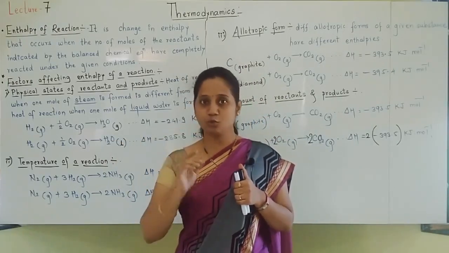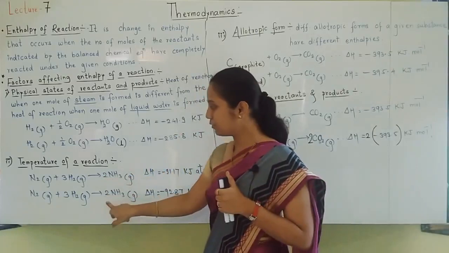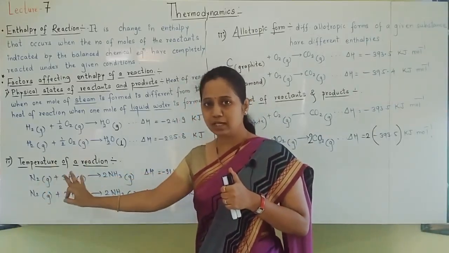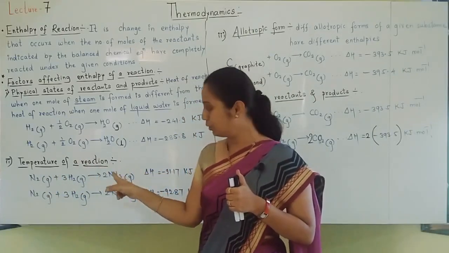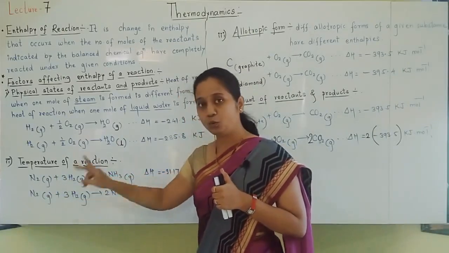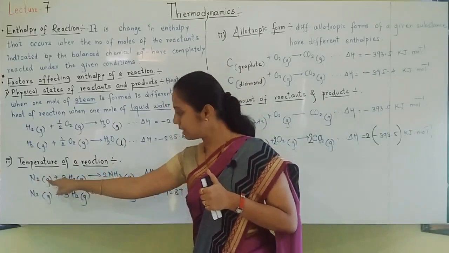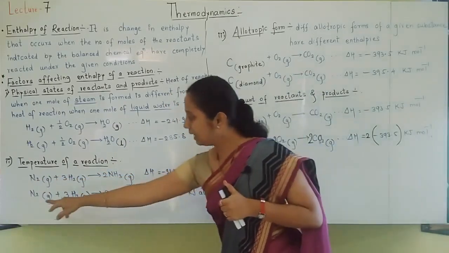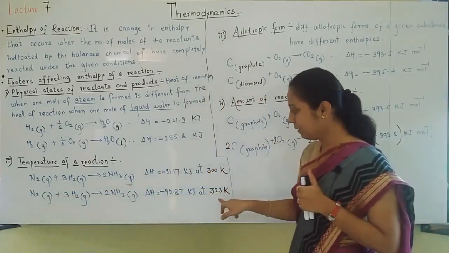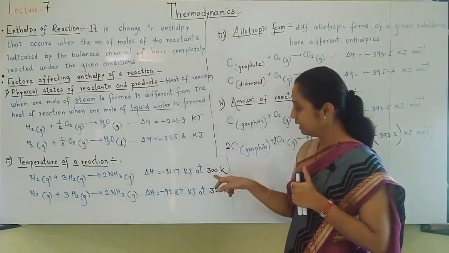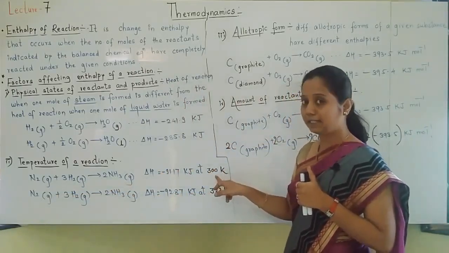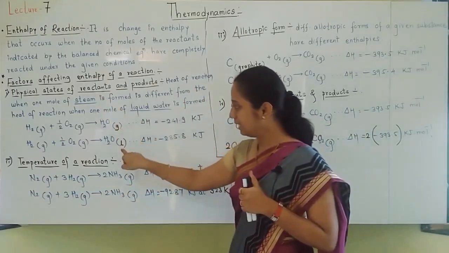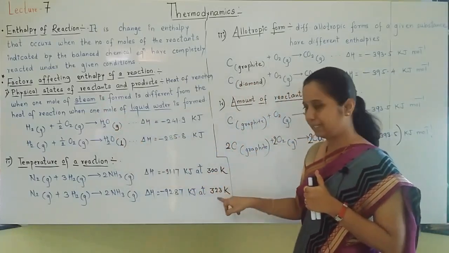Okay, so you should know the equation. How is ammonia formed? Nitrogen combines with hydrogen. N2 combines with 3H2 to form 2 NH3. Same reaction I wrote 2 times because first time the reaction was carried out at 300 Kelvin. Second time the reaction was carried out at 323 Kelvin. The necessary things I have highlighted. In exam you should also highlight the same. Physical state highlighted. Here temperature is highlighted.